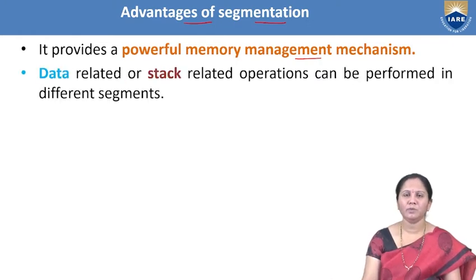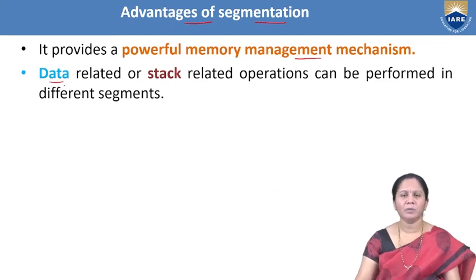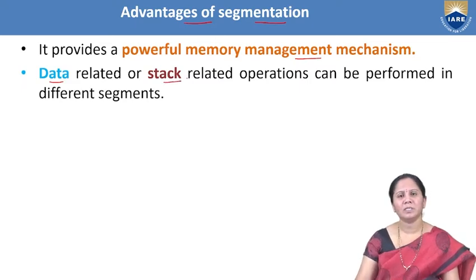Since the memory is divided into different segments, the data related information will be present in the data segment, and the stack related information will be present in the stack segment only. Every piece of information related to a particular segment will be present in that segment only.